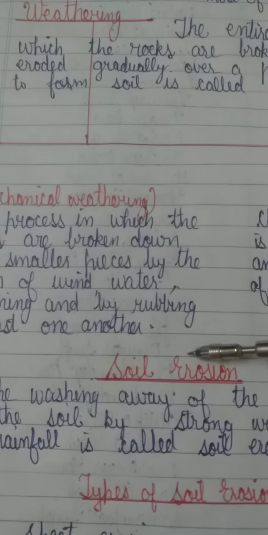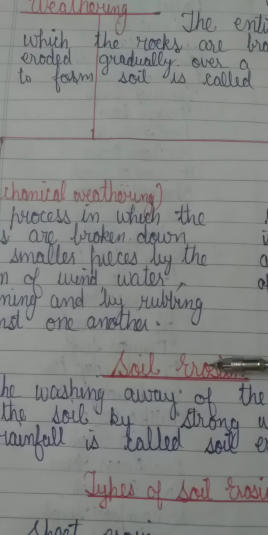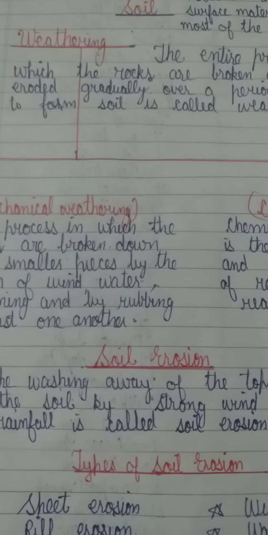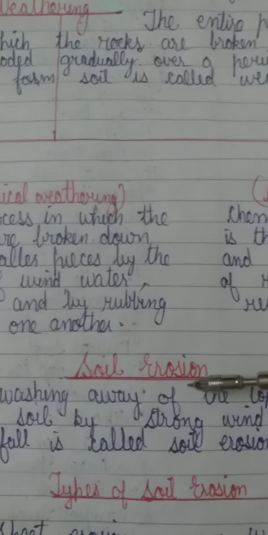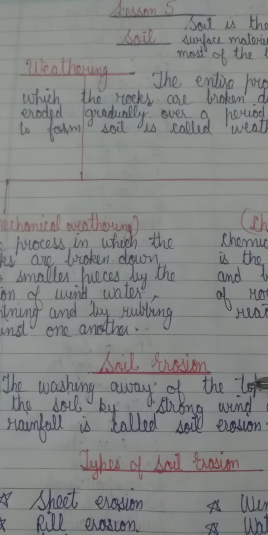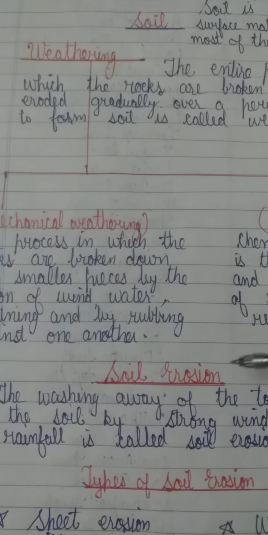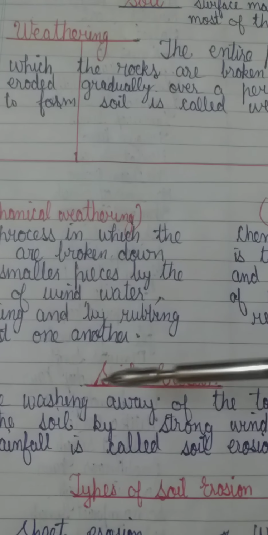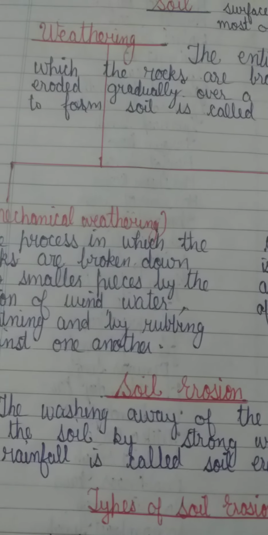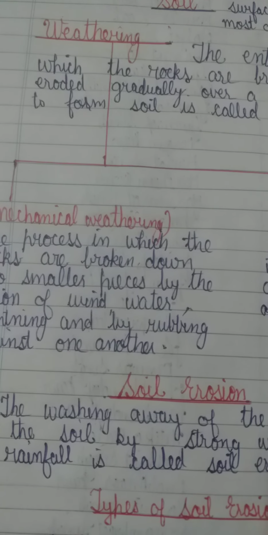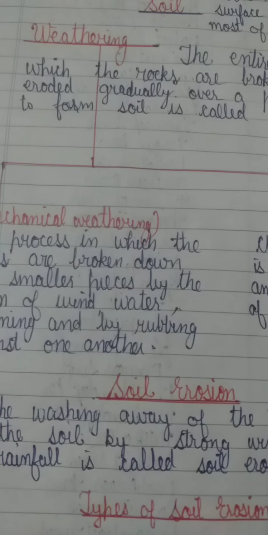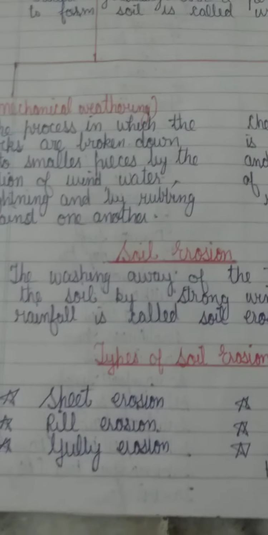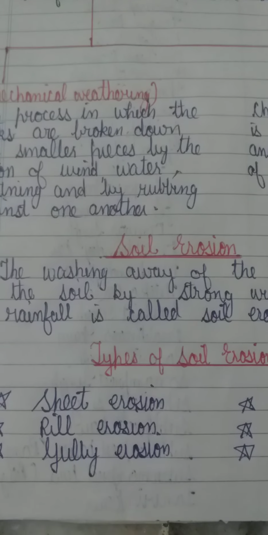Now our next topic is soil erosion. Soil erosion means the washing away of the top layer of the soil by strong wind, water or rainfall. And there are different types of soil erosion.